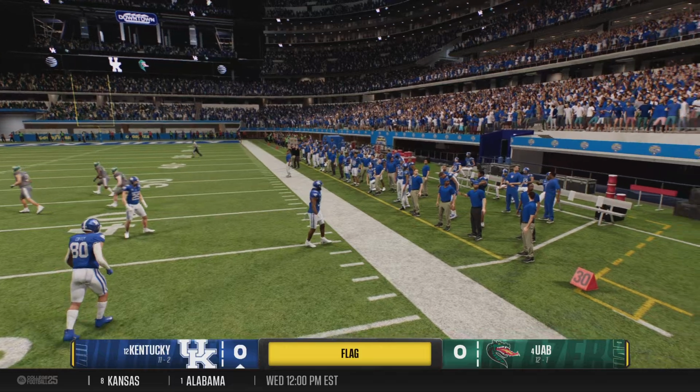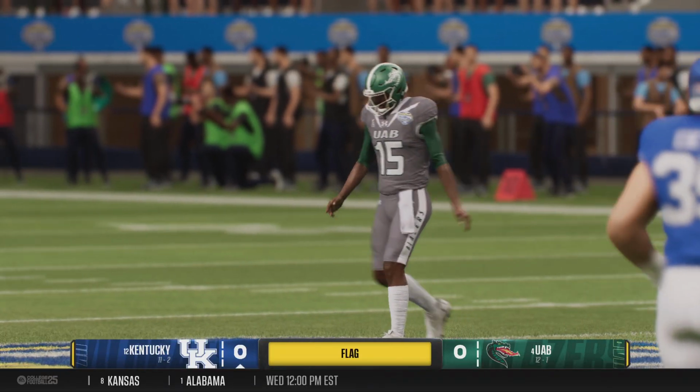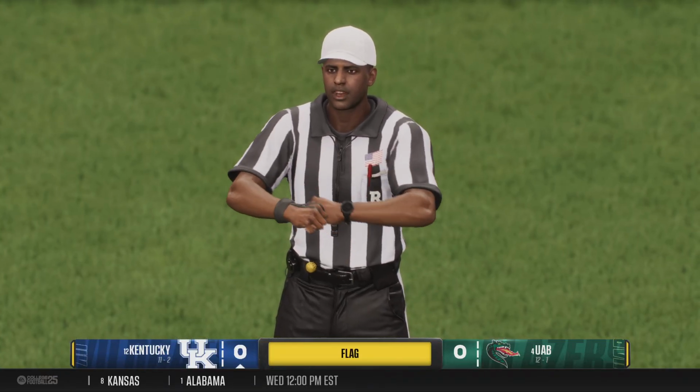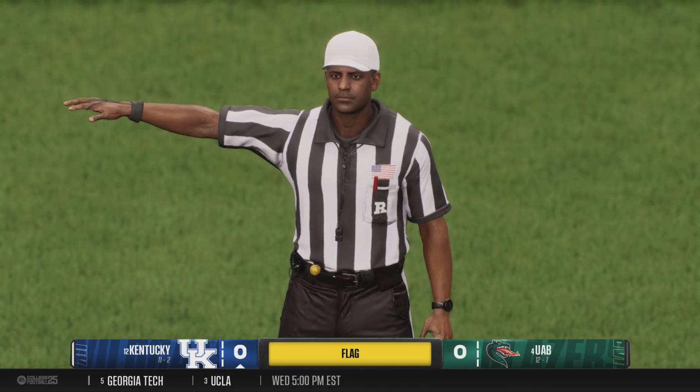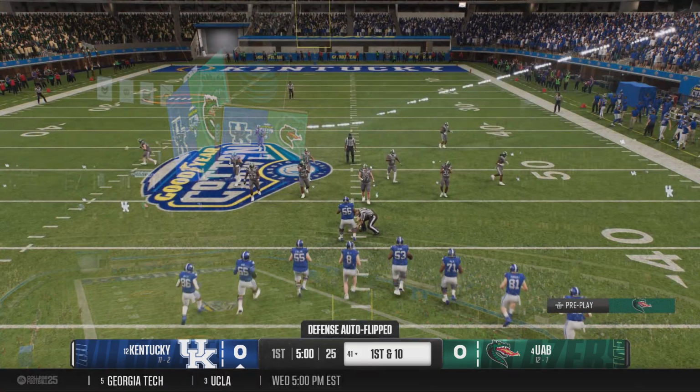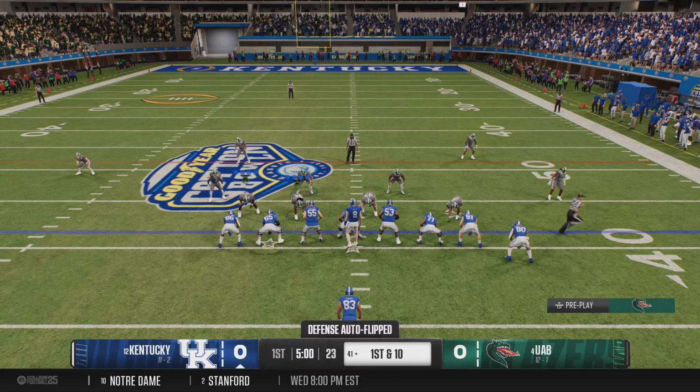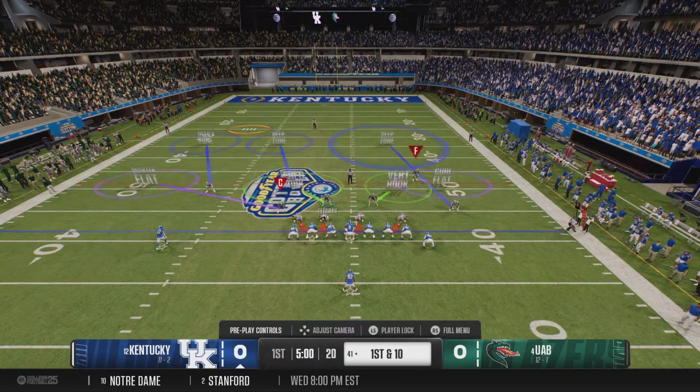And that one goes out of bounds. A less than ideal beginning to this game. Free kick out of bounds. Mistake by the kicker, and the offense will set up now at the 40. This line getting set up. It's a first down play.